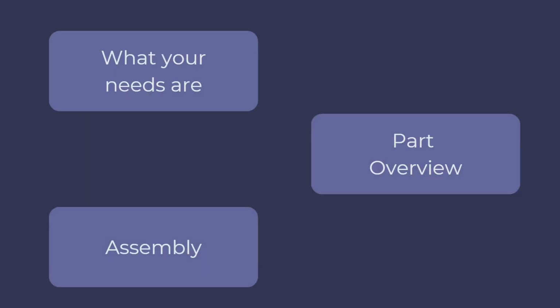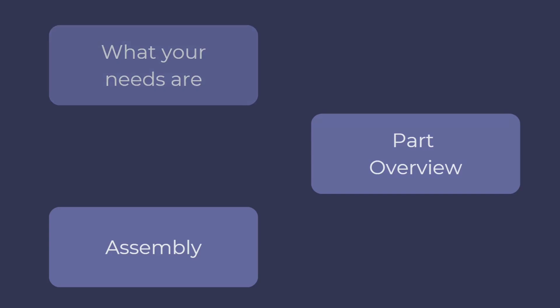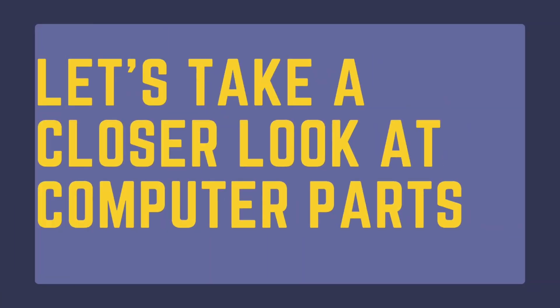That's why today we are going to cover what your needs are, what are your choices for parts, and what do these parts do, and finally a quick overview of how to assemble your build. A computer at its basic level is just a collection of parts. These parts include the CPU, GPU, RAM, storage, and a motherboard. For any build, you will need to find these parts in a manner that fits your budget.